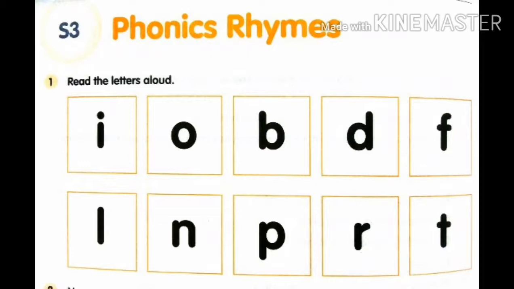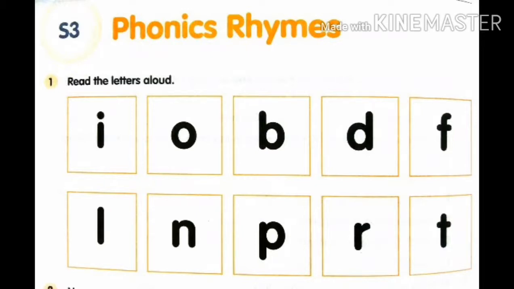Once again try to pronounce them: E, o, ba, da, fa, la, na, pa, ra, ta.